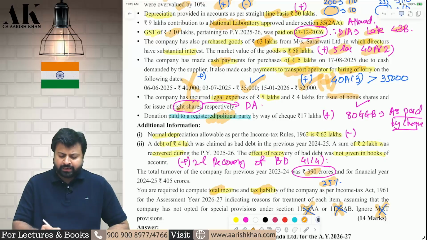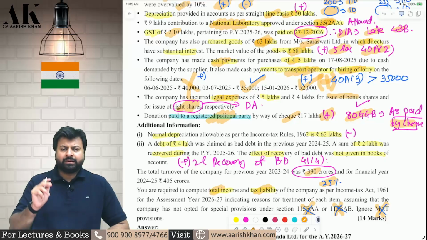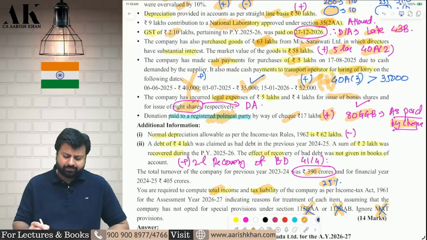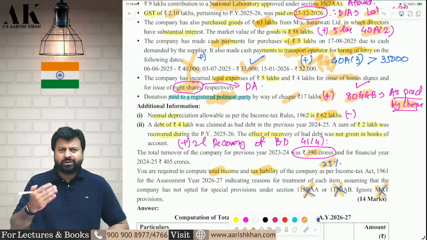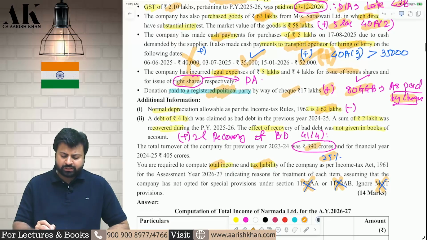Next is donation to a political party paid by cheque. Disallow in PGBP and claim under 80GGB later on. Because the payment is made by cheque, you can claim the deduction. If the payment is made by cash, you cannot claim. Next is depreciation, 62 lakhs, you can claim as per income tax law. You can reduce it from your P&L.